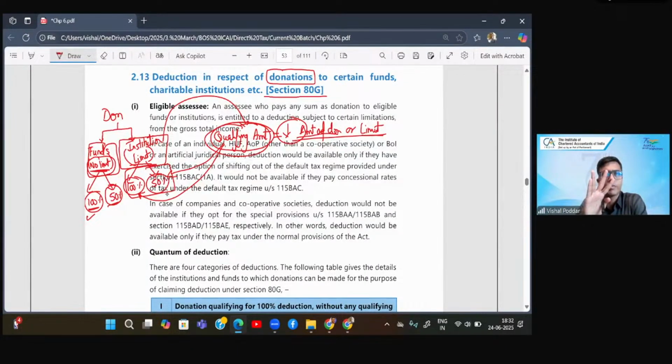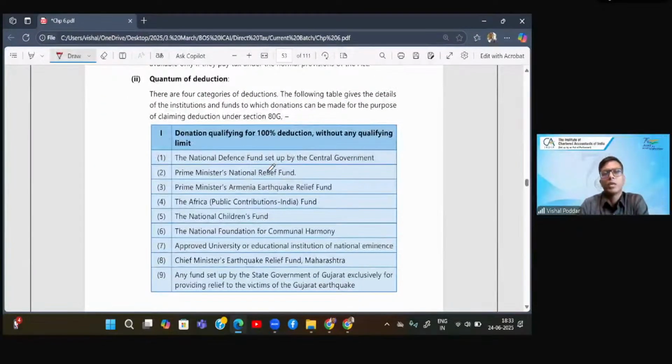Within funds, 150. Within institutions, 150. Funds no limit, institutions limit. Is this clear? Now this rule what I have given you, funds no limit, institutions limit, this rule is applicable for this entire ATG deduction because if you see the list given over here, they have given you the list in four parts. Like I said, there are four categories.